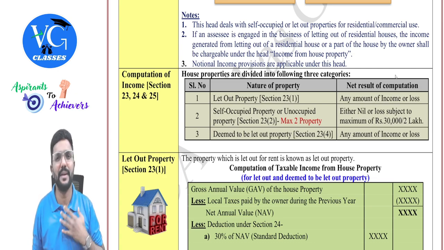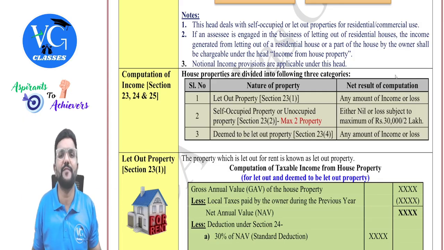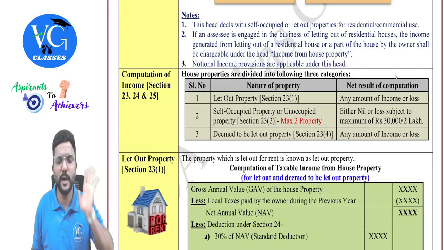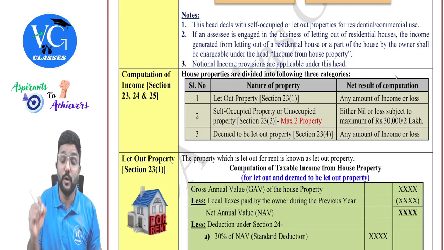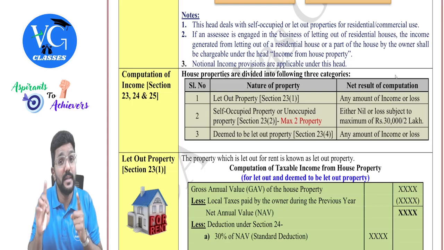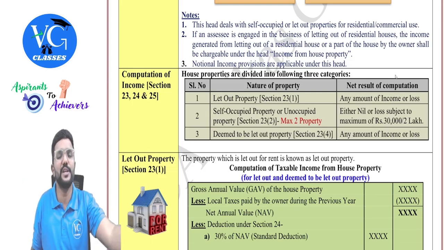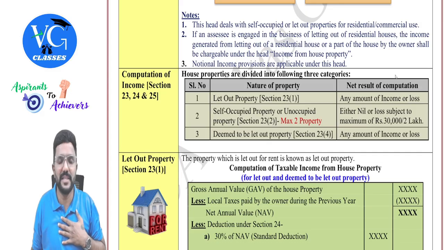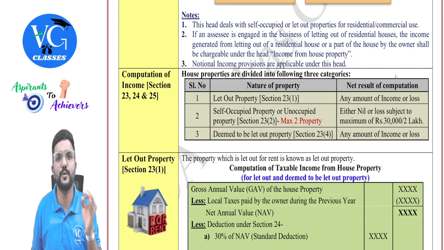If not, for example, I have just one shop, I have let it out for rent and it is not in the course or furtherance of business for me. Letting out is not my business. In such case, the rental income from letting out of the shop will be taxable under the head house property, guys. Clear? If letting out of commercial property is my business, then rental income will be taxable under the head PGBP. No, sir, I have some small shop or building. I have let it out for rent and letting out is not my business. In such case, the rental income will be taxable under the head house property, guys.